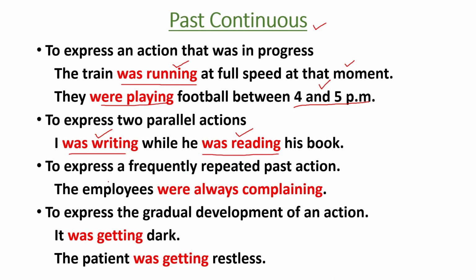And also to express a frequently repeated past action, we use be verb plus ing form of verb. The employees were always complaining. There we use be verb plus ing form of verb. And to express the gradual development of an action, gradual development, it was getting dark. Okay. The patient was getting restless. There you use be verb plus ing form of verb.